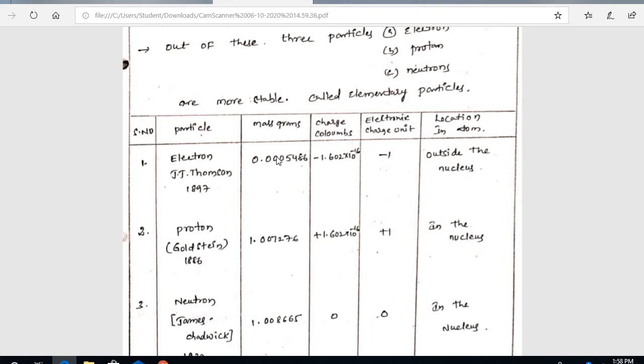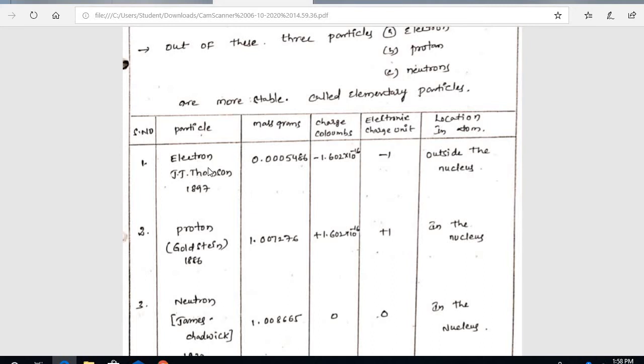Proton mass in grams is 1.007276, and the charge in coulombs is positive 1.602 into 10 to the power of minus 16.